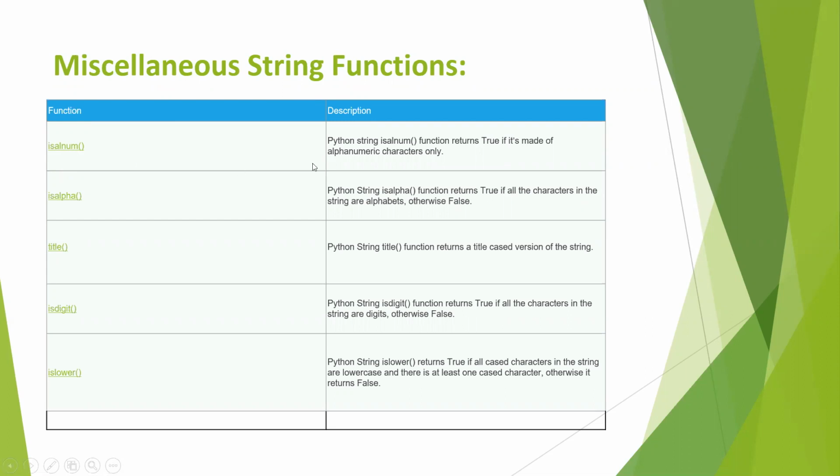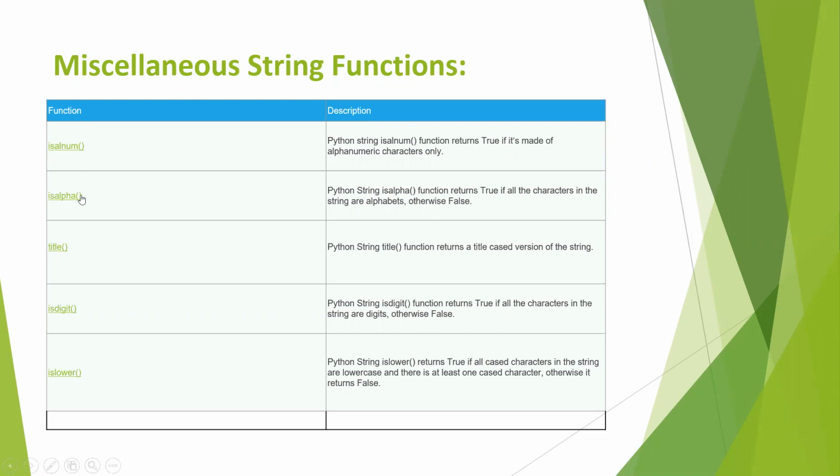isalnum means the Python string isalnum function returns true if it is made of alphanumerical characters only. Here it is either alphabets or numbers, it will give true when we execute the program. Like if we take s equals to a string, s.isalnum, if we print that one, it will give true if it contains alphabets or numerals.